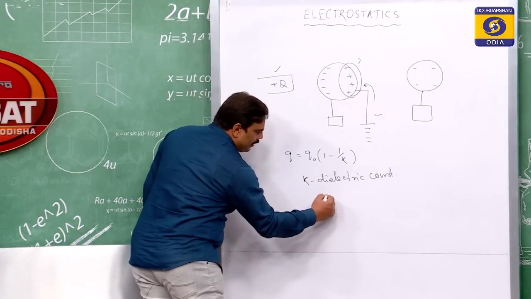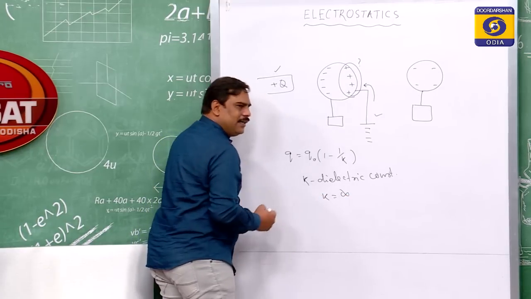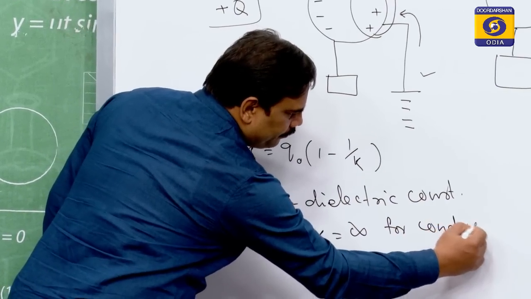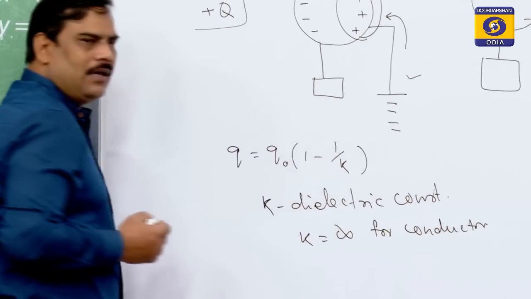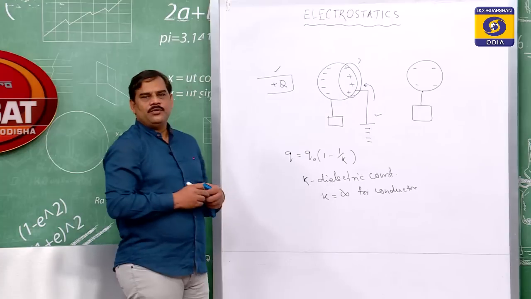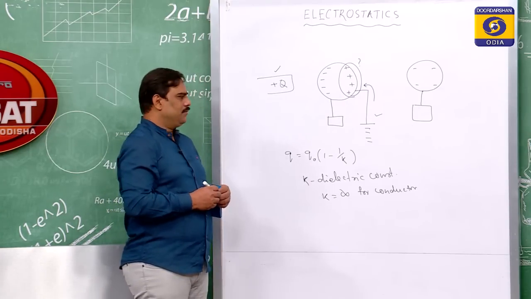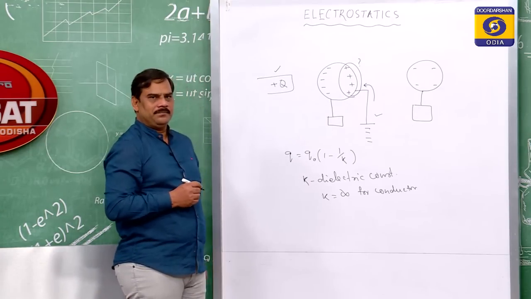The value of K is infinity for conductors and any value between 0 and infinity for insulators or other media.